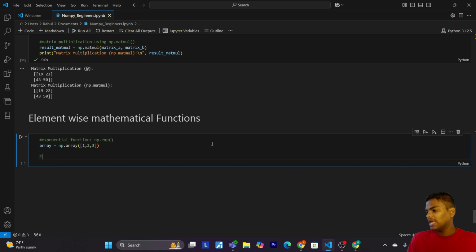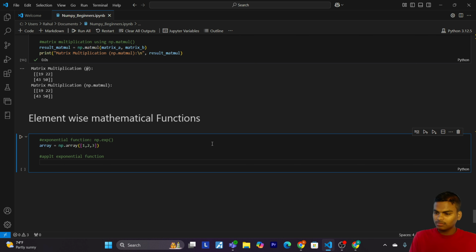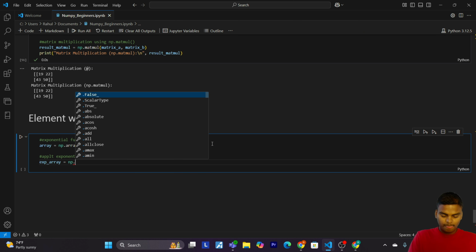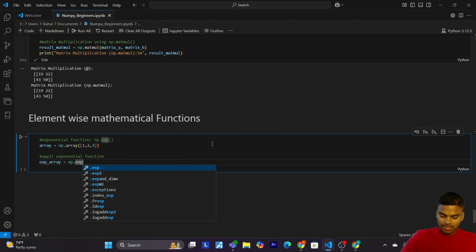Now let's apply the exponential function. Let's create a variable x_array equals to np.exp, and pass the array.